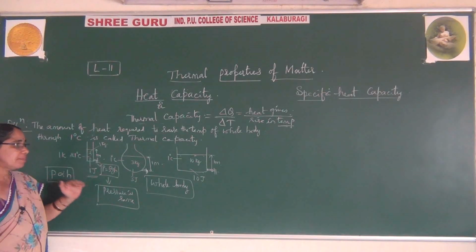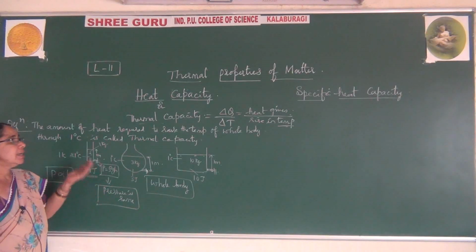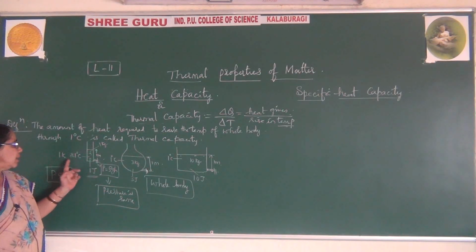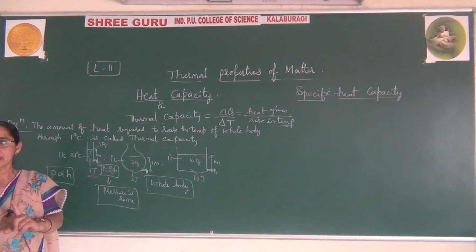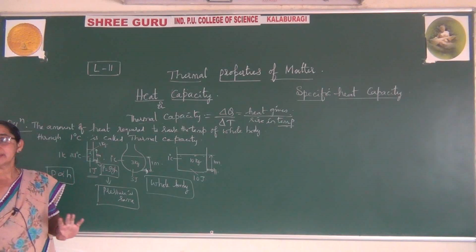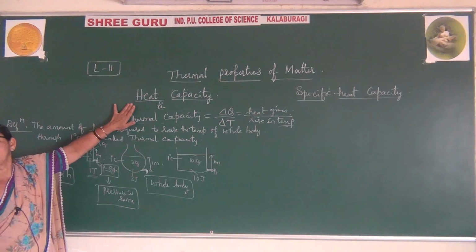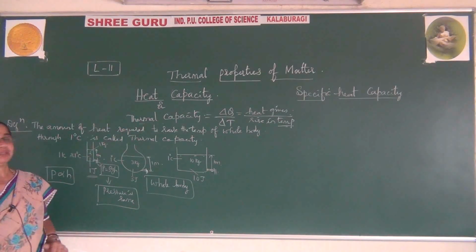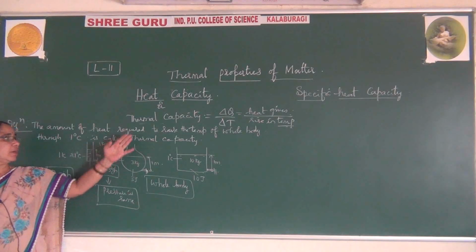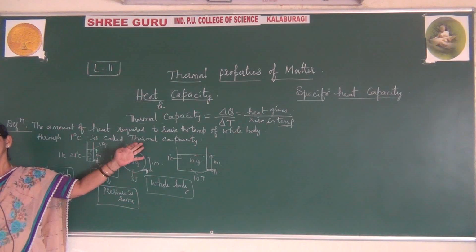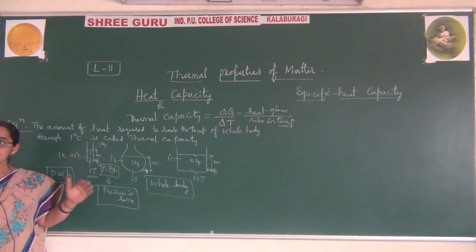So different shapes will have different capacity, due to which a different amount of heat is required, but the temperature supplied to raise it is only 1 degree centigrade. Temperature is the same, height is the same, but the quantity is different. Because of that, it depends mainly on the capacity of the substance. We are supplying heat to raise the temperature, so we call it thermal capacity. Is it clear? So here we have observed heat capacity.